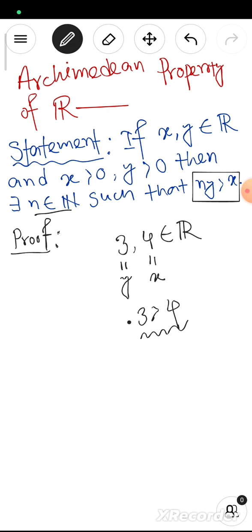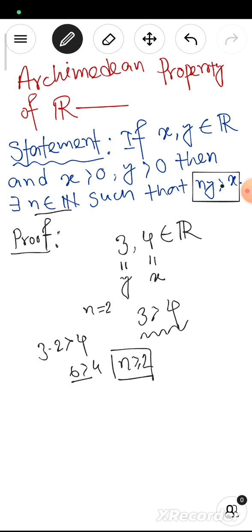Yes, because if we take n equal to 2, then by ny greater than x we can say that 3 into 2 is greater than 4. It is true, because 3 into 2 is 6, which is obviously greater than 4. So if we take any number greater than or equal to 2, then the above condition is fulfilled for these two numbers 3 comma 4.